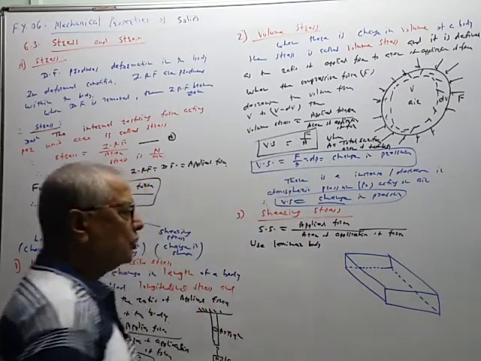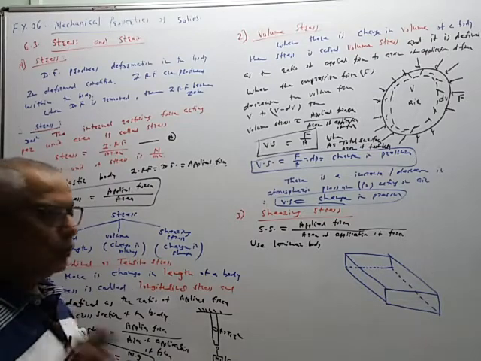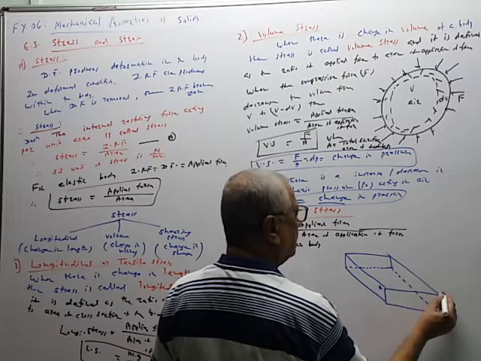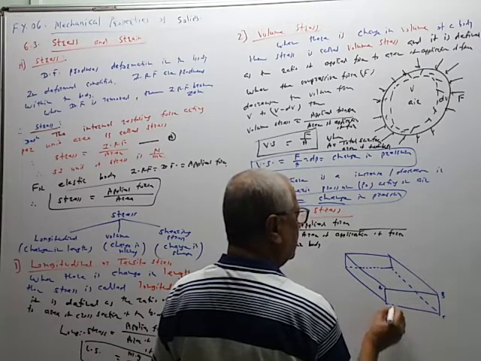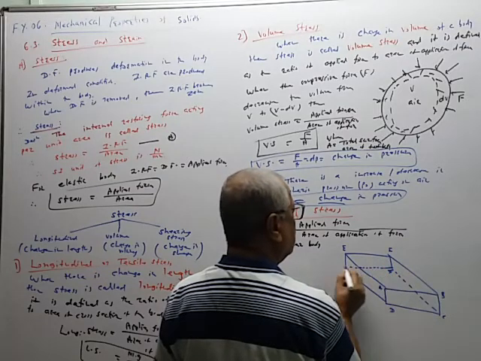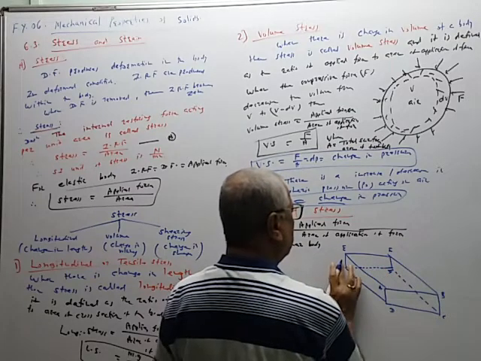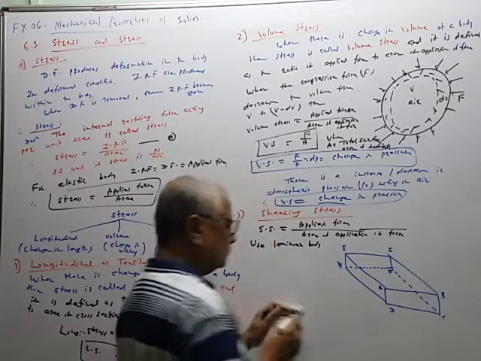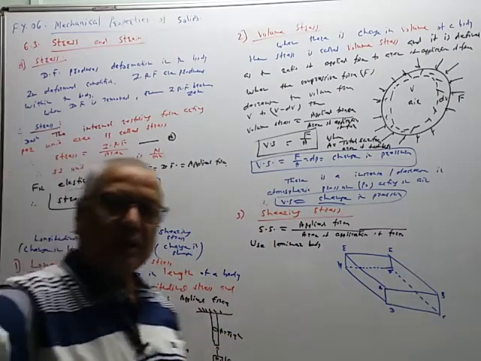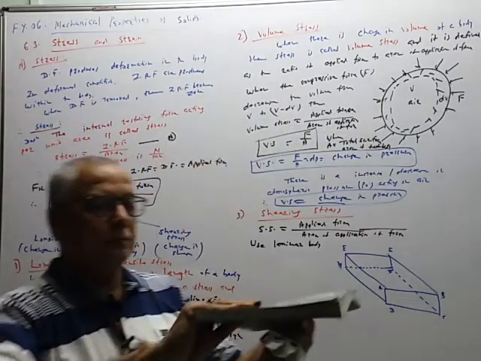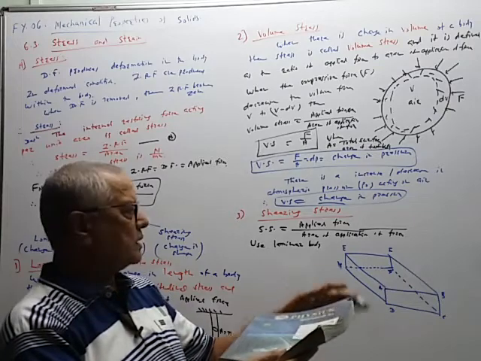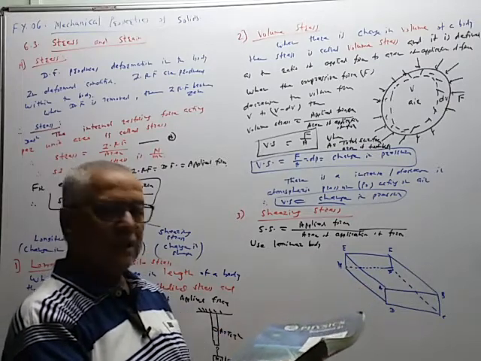This is the body, like a notebook. The front surface is A, B, C, D, and the back surface is E, F, G, H. Imagine this type of situation.